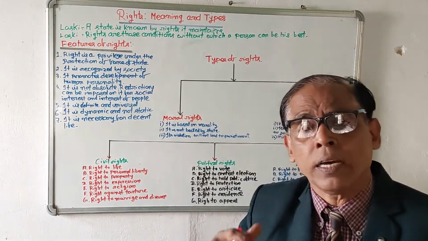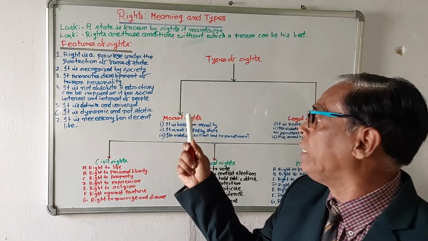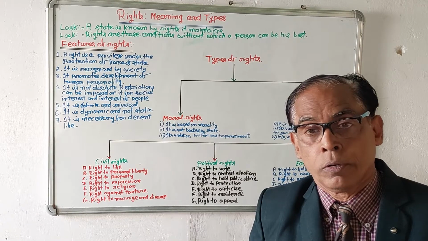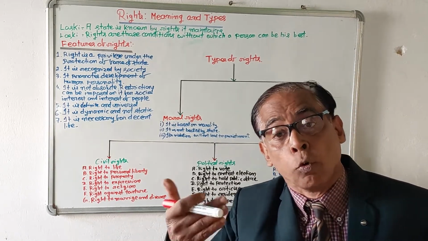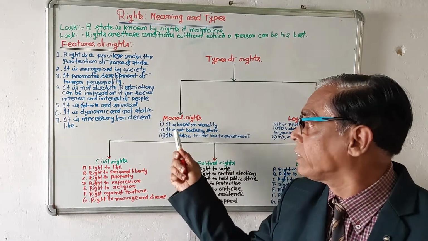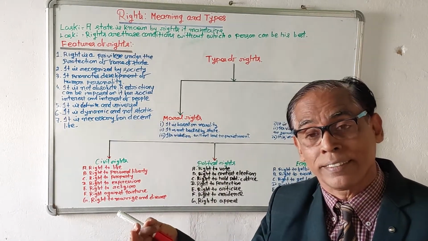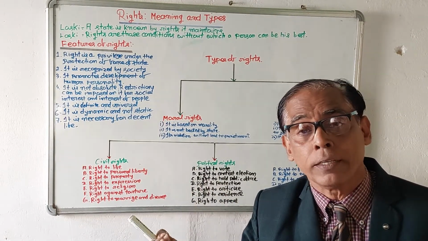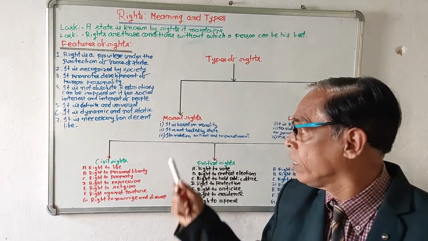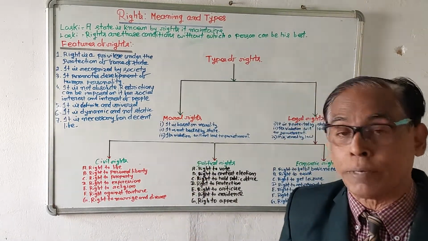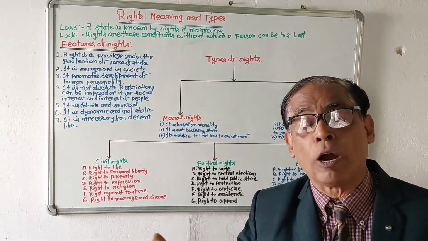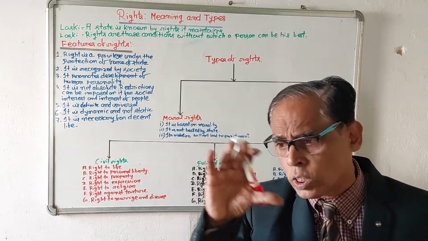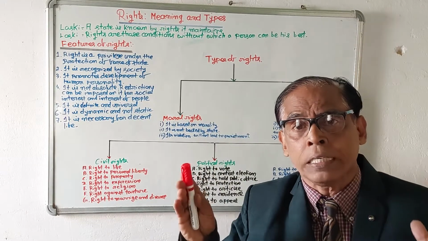Now we'll discuss what are the categories of rights. Rights are mainly two categories. One is the moral rights, other one is the legal rights. So what are moral rights? Moral rights are based on morality. It is not backed by a state. If these rights are violated, state will not come forward to protect it. Its violation will not lead to punishment. If moral rights are violated, punishments cannot be given. So moral rights means those rights which are based on morality or ethics.